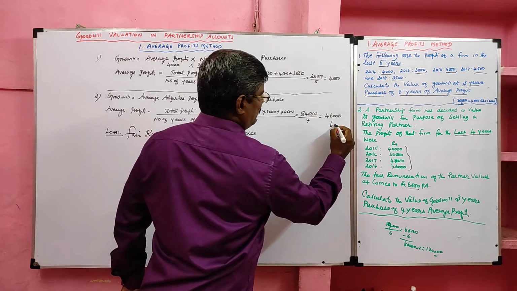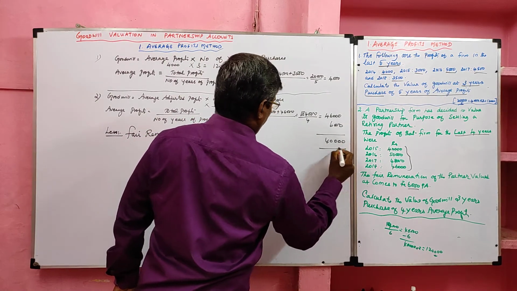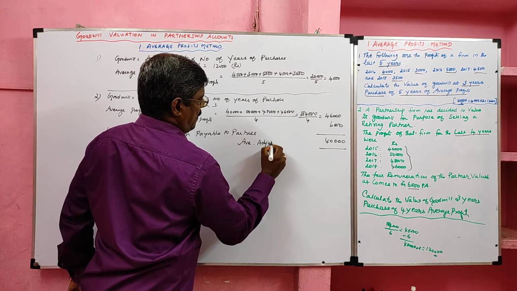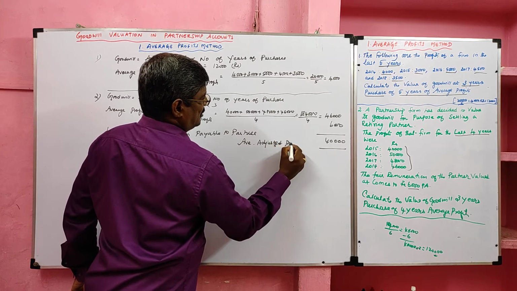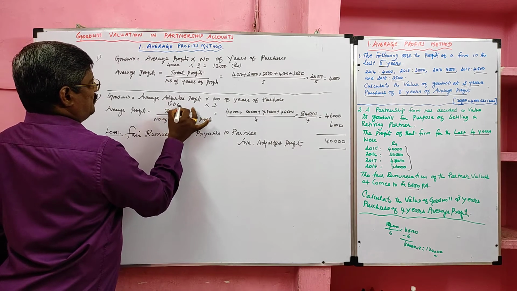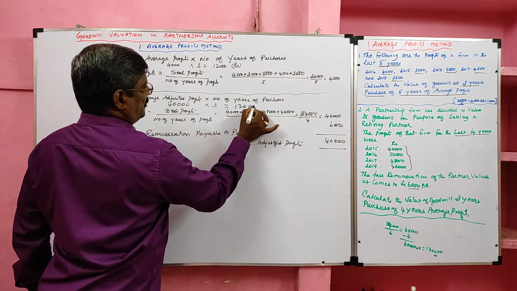So our average adjusted profit is 40,000. Now the average adjusted profit 40,000 into 3, our goodwill is 1,20,000.